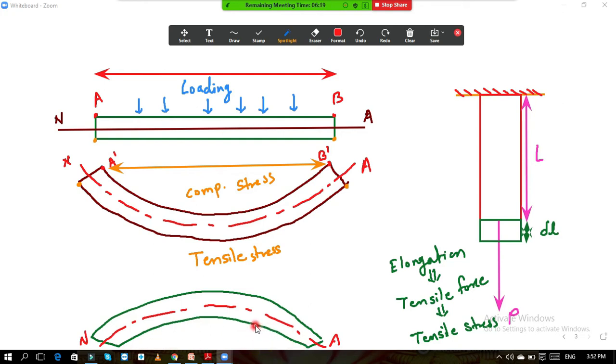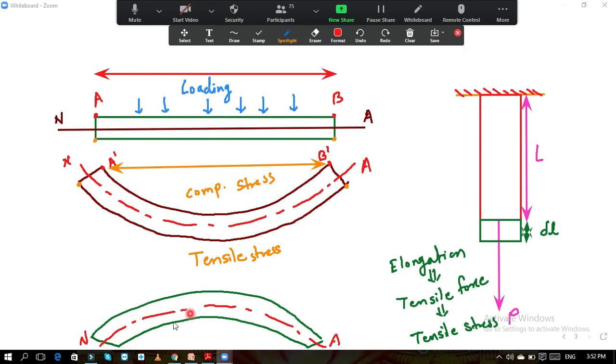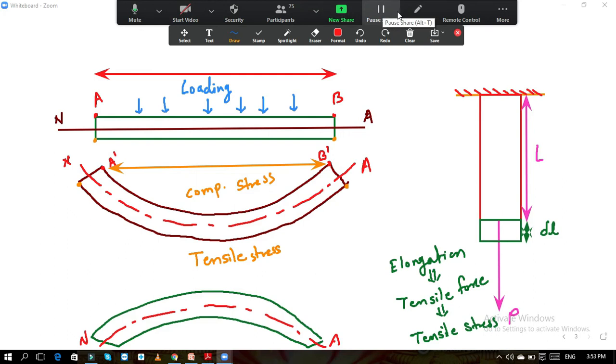जवळ आले म्हणजे तिथं काय असणार आहे, कॉम्प्रेशन असणार आहे तिथं. ओके, and now if you see these topmost points, the distance will get increased over here. So if the distance is increased, then elongation is there, and if the elongation is there, then tensile force must be present over there, and if the force is tensile, the stress is also tensile. Okay, so the tensile stress will develop at top and compressive stresses are developed at the bottom. Okay, is it clear now? This type of bending we call hogging bending also. Okay, so this is the basic difference between sagging and hogging.